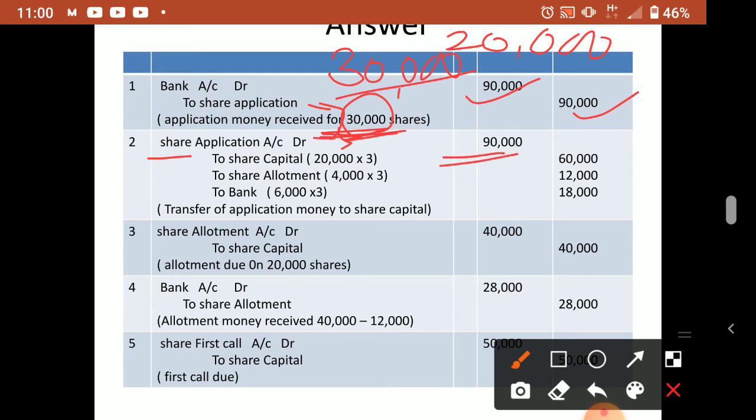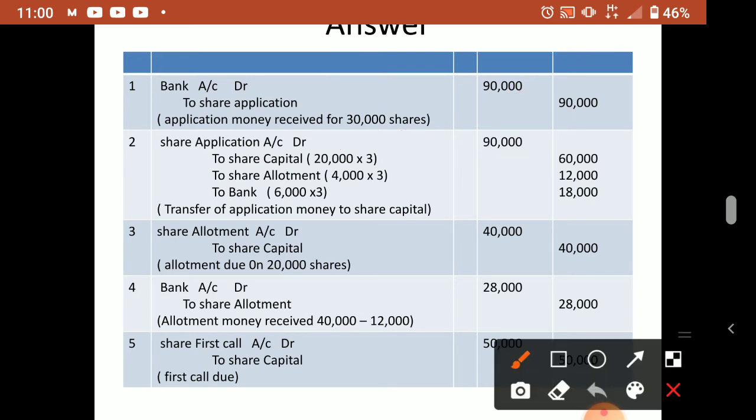So the same 90,000 will come here, no change in that. Now the credit part: how many shares does the company have? 20,000 only, that you have to multiply for share capital. Share capital is always with the number of shares issued by the company.